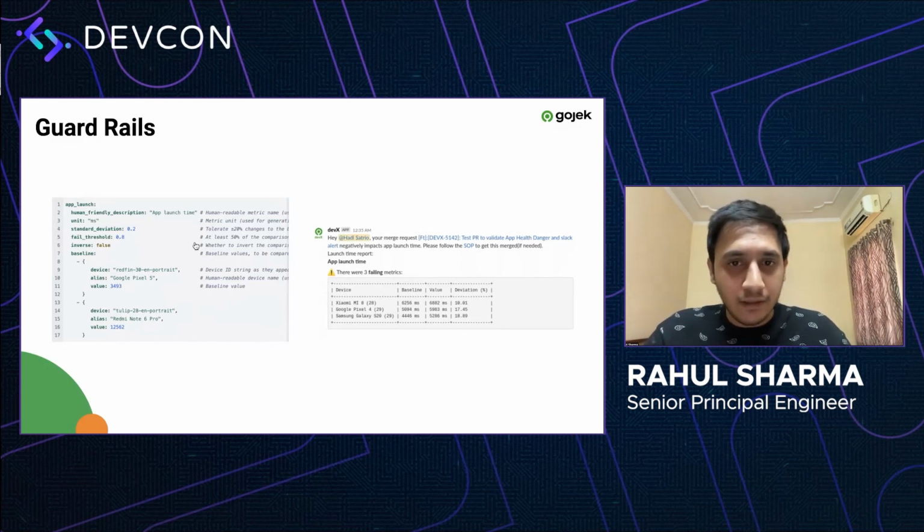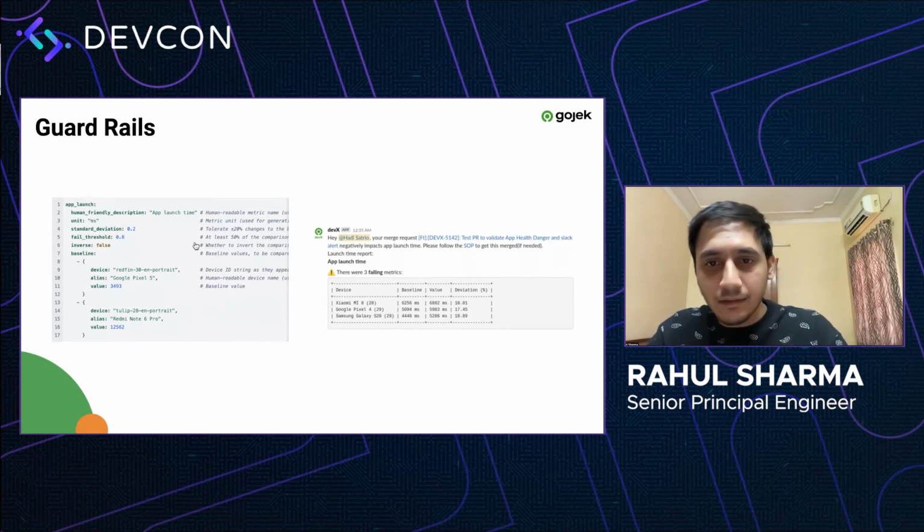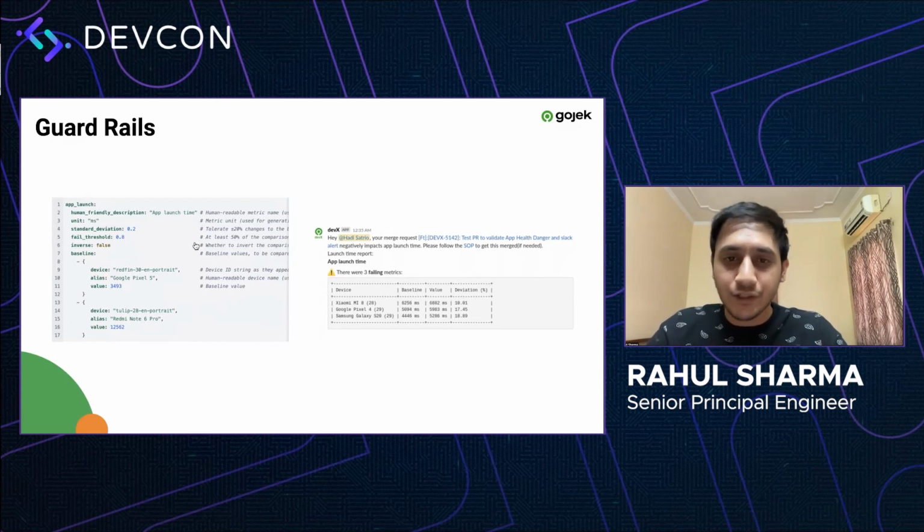On the left here is a sample config file that defines what our baseline is and what is the allowed threshold for variance. And on the right is a sample depicting what kind of a Slack alert comes up in case we've noticed a regression.